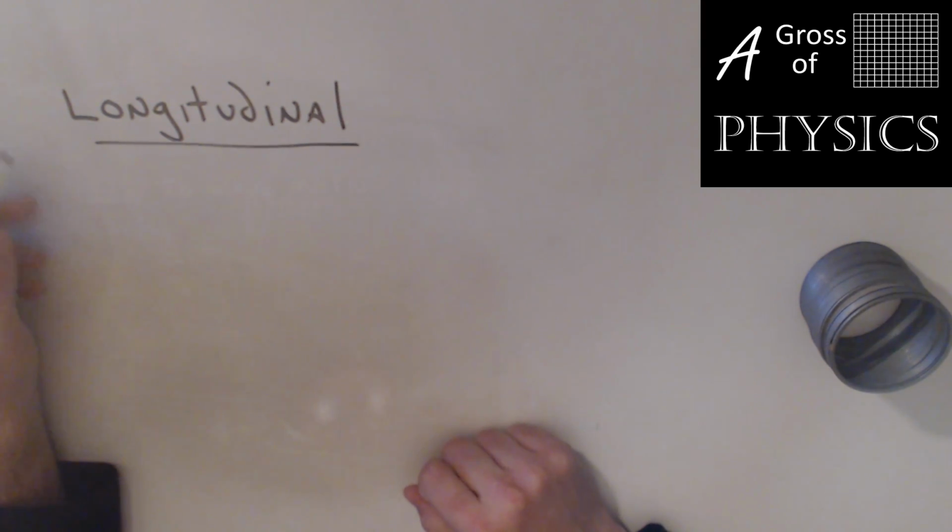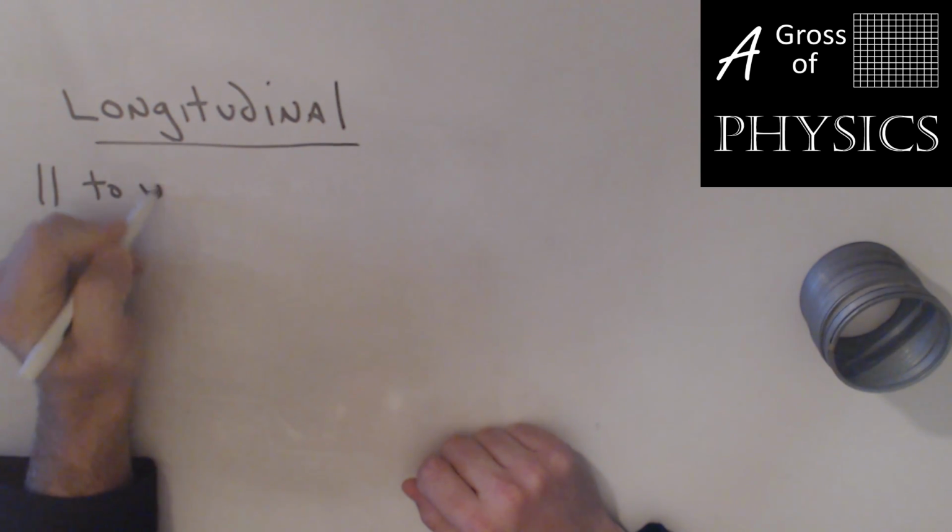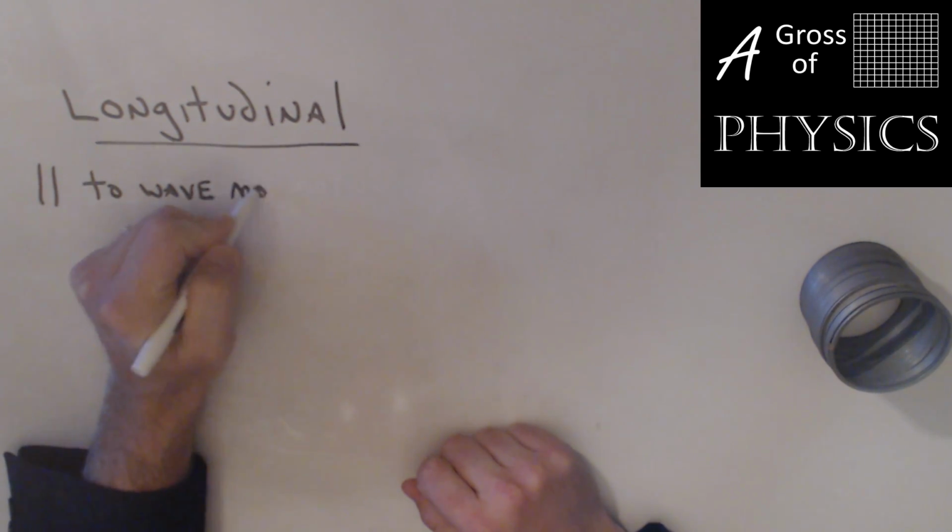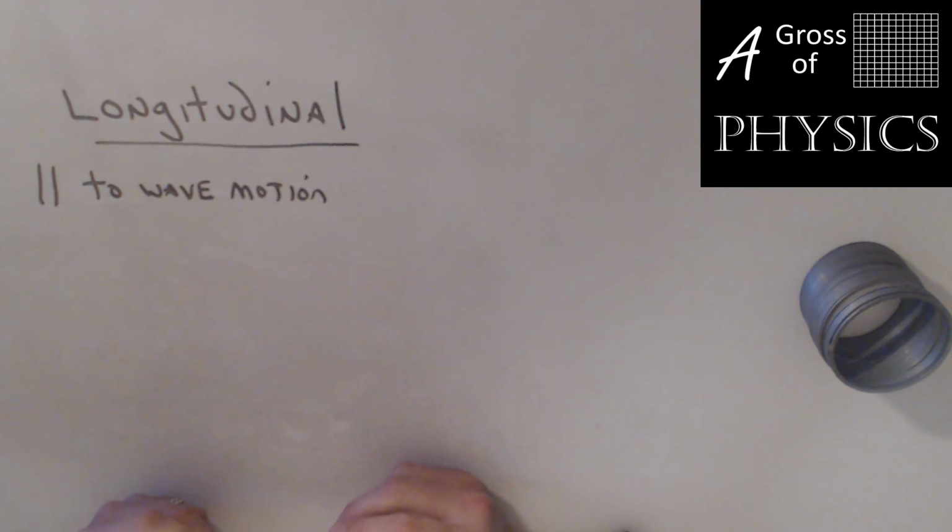All right, the next type of wave is longitudinal, and that's where the particles are parallel to the wave motion. So, as an example, we'll take the slinky, and I'll push the wave, push the wave, push the wave. And what you'll see is I'm sending a compression along the length of the spring, and it's bouncing back because I'm holding the other end. But the particles are in and out like an accordion, and the wave is traveling in and out. This is a compression wave.